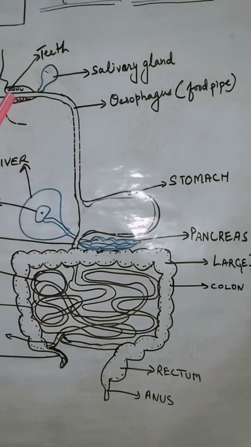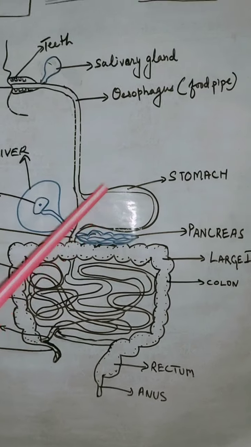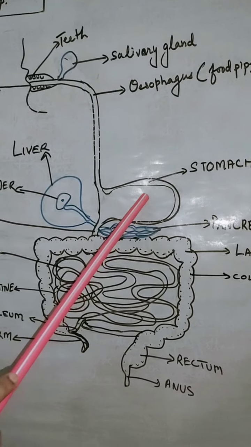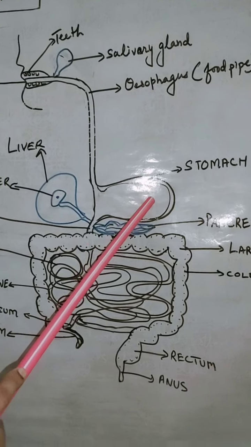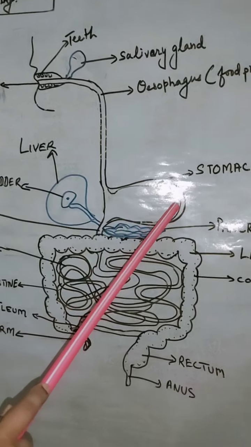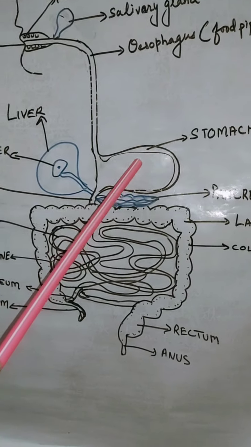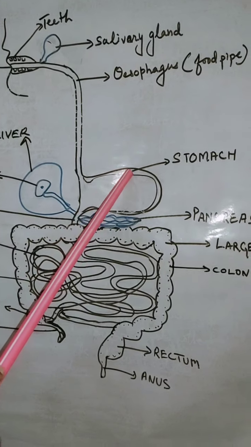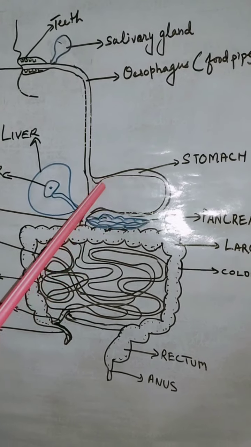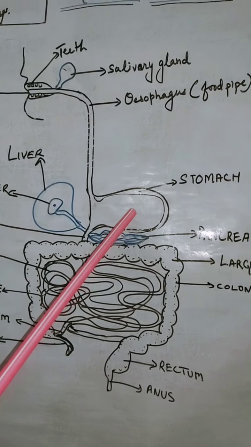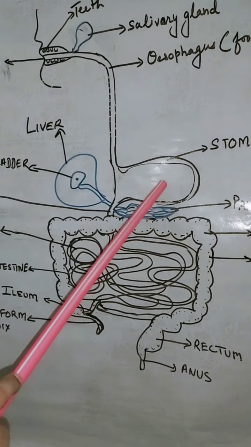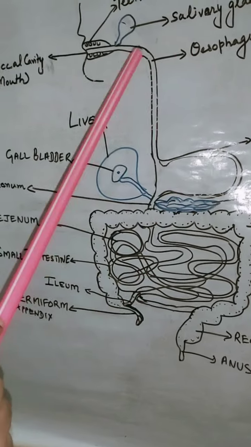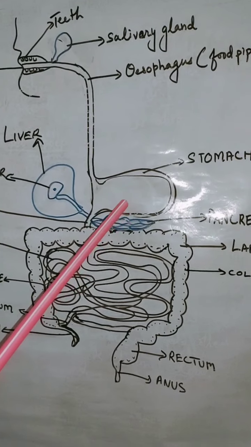If the food that we are taking from the buccal cavity contains bacteria, those bacteria get killed by the help of HCl present in our stomach. And if it is an acid, then our stomach should also get corroded. But how does it get protected? It gets protected by the mucous membrane in our stomach, which releases an alkaline liquid that is called pepsin enzyme. So here the food gets churned into very, very simple substances.